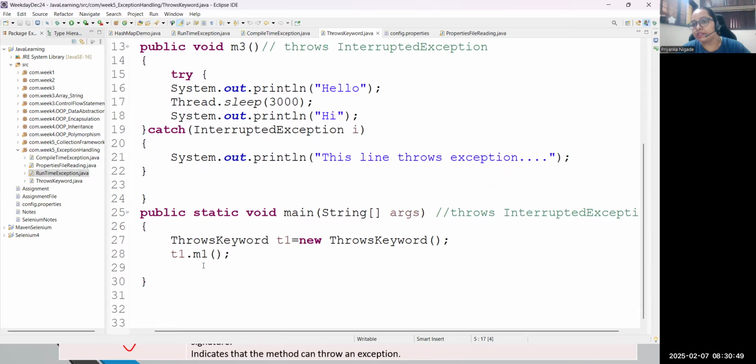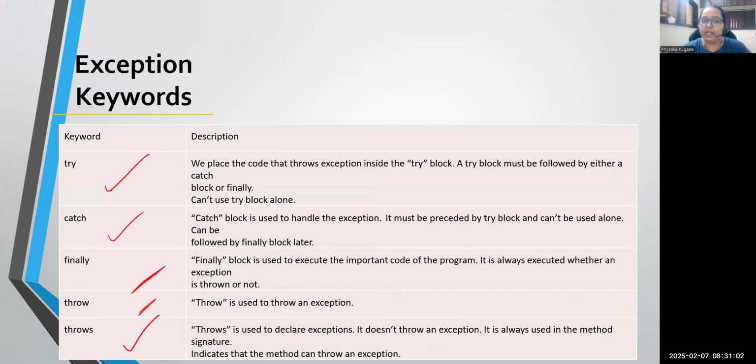But now we need to understand how exactly finally will work. Is try catch similar to finally? What is finally? We need to understand this part. Guys, technically, finally is another block. It is not a method, it is a block in exception handling. But what is the purpose of finally? See what the point mentions. The finally block is used to execute important code of the program, and it is always executed whether an exception is thrown or not.